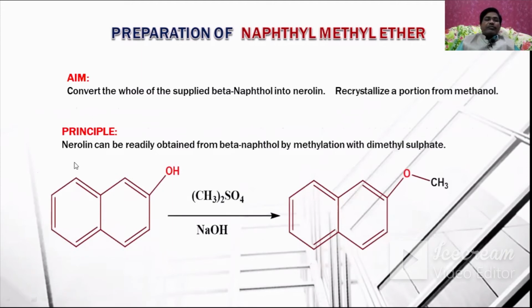This is the beta naphthol and dimethyl sulfate. This reaction is carried out in the presence of sodium hydroxide, and this is what is called nerolin or naphthyl methyl ether. This is the naphthyl, and this is the methyl ether. Here you can see beta naphthol, dimethyl sulfate, and naphthyl methyl ether can be observed.